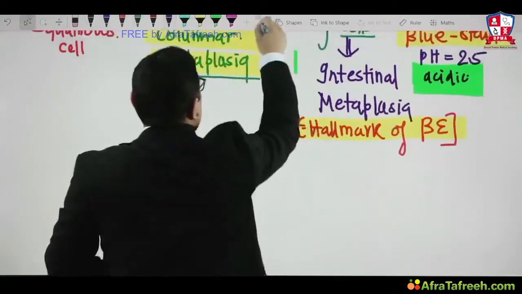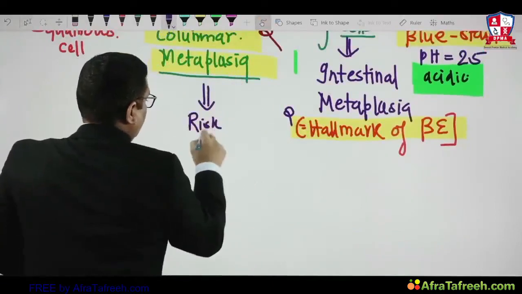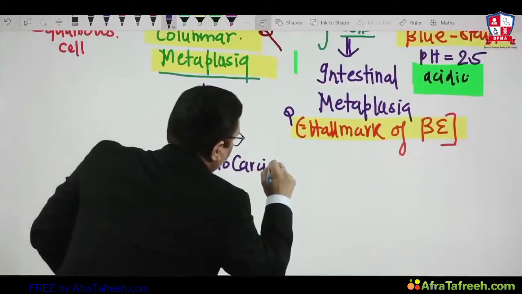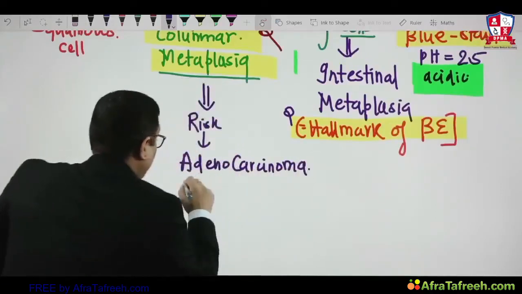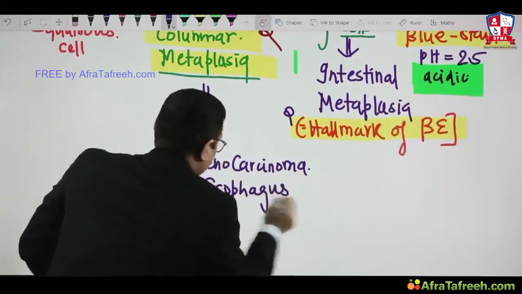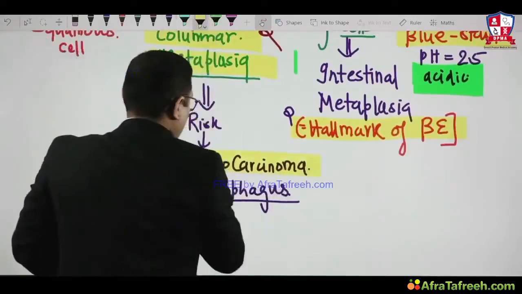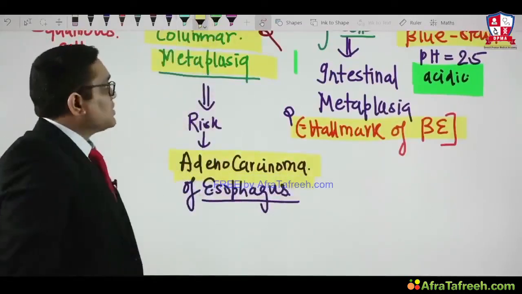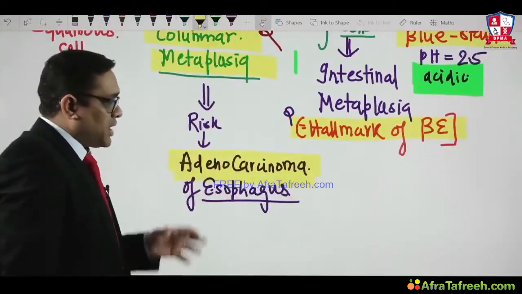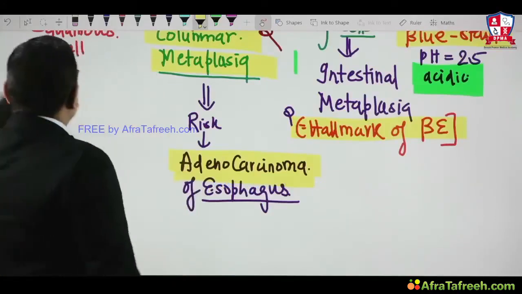So remember this point: Barrett's esophagus, what is the risk? The risk will be adenocarcinoma of the esophagus, right? So that is another important MCQ which the examiner has asked. Adenocarcinoma of the esophagus can occur because of Barrett's esophagus, right? So this is the important thing. We have to keep that question in our mind. And again, I will tell you one more important thing.